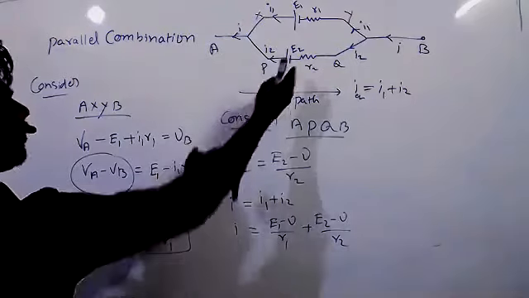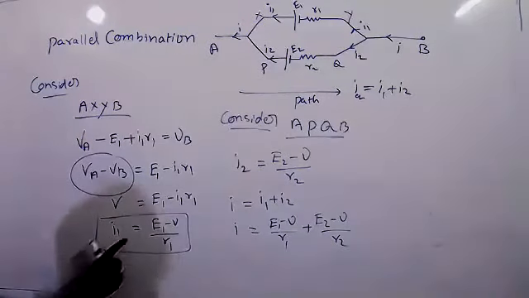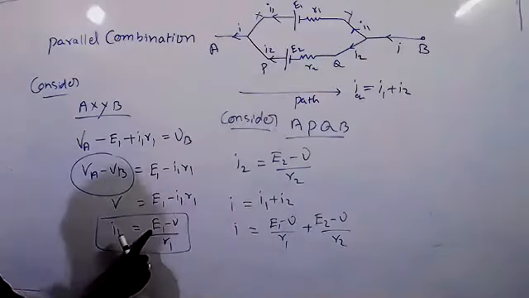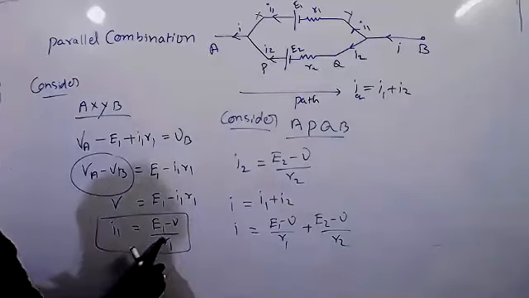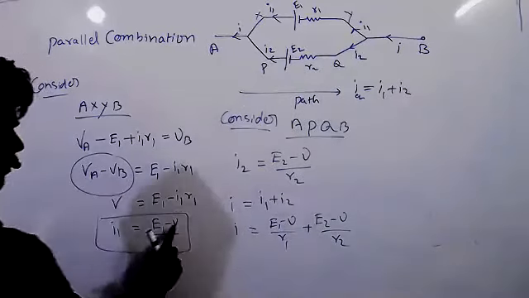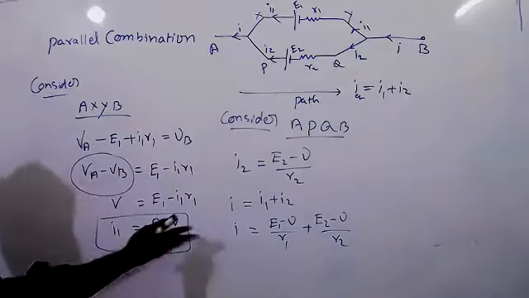Through the second path, when you are going similarly, here I1, here I2 is there. Here E1, here E2 is there. R1 is there, here R2 is there. The potential is the same, so it is V.